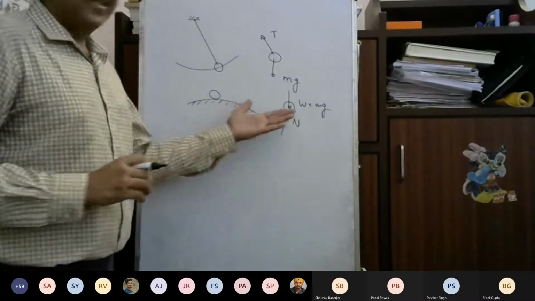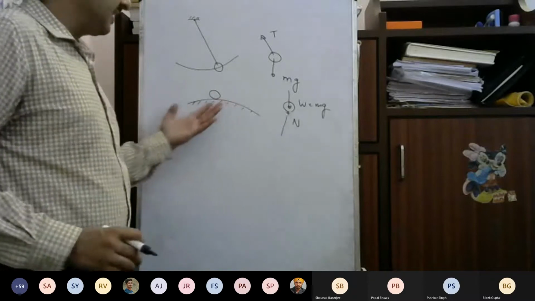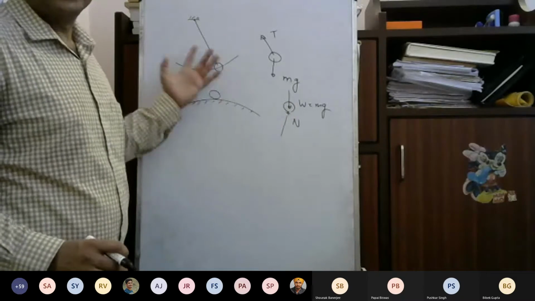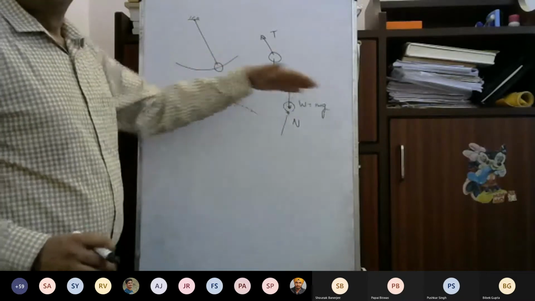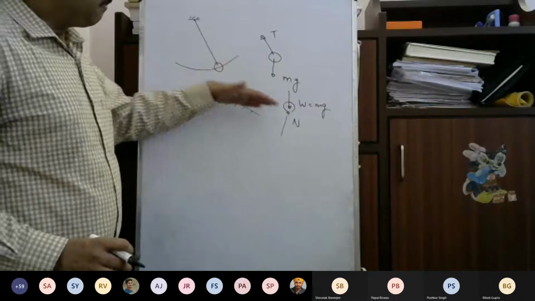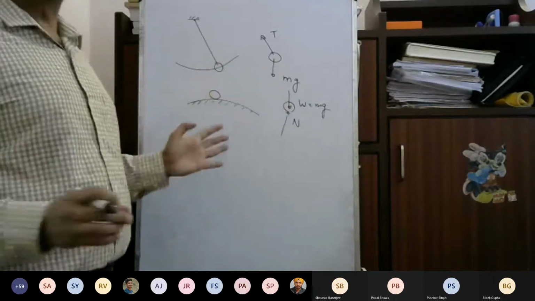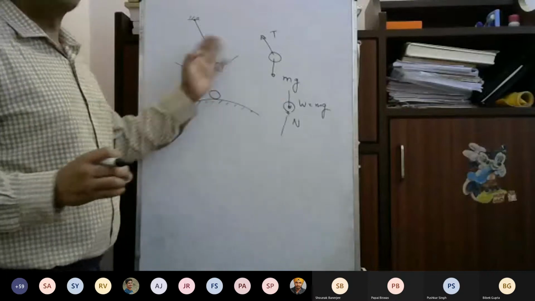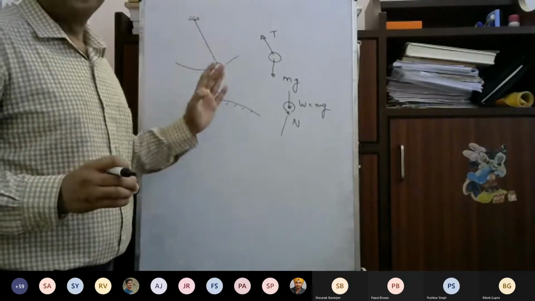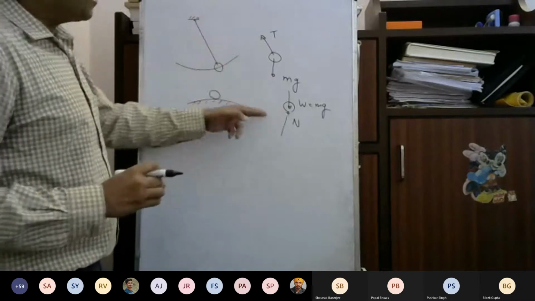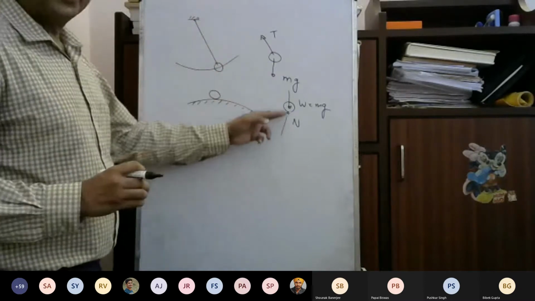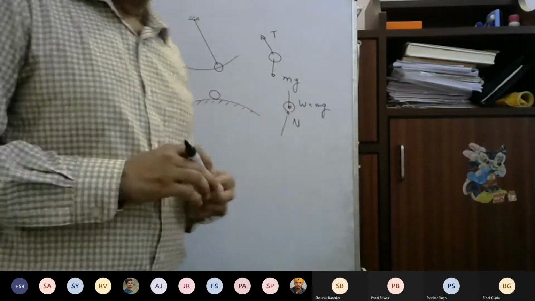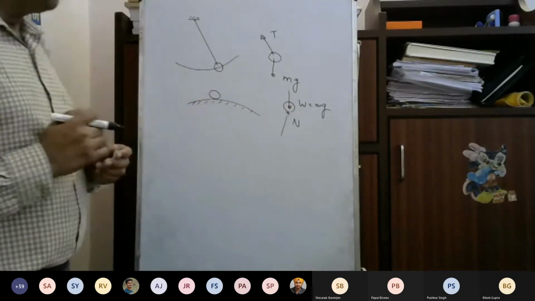For the ideal constraint, the constraint force is acting normal to the surface. It's an ideal constraint because it has no friction force. So there is no dissipation force or friction force in the constraint. If there is no dissipation force, then we call this an ideal constraint. For the ideal constraint, the normal force is acting perpendicular to the surface. Right?